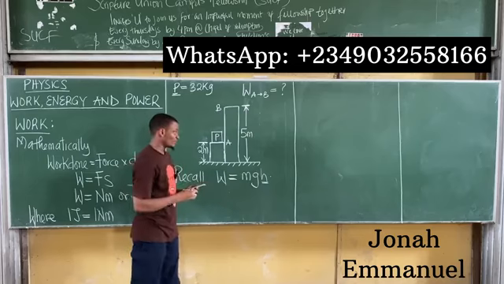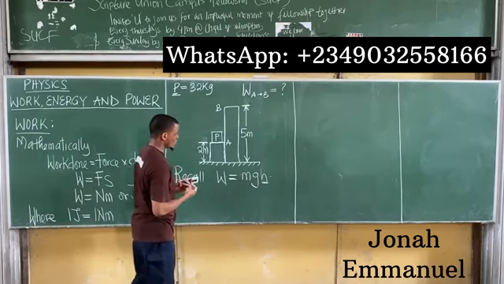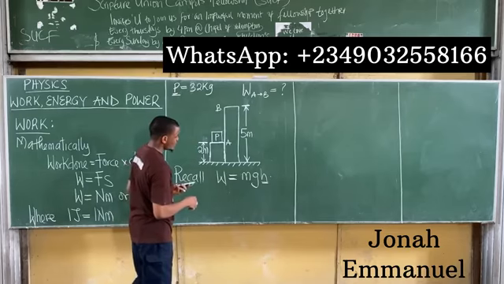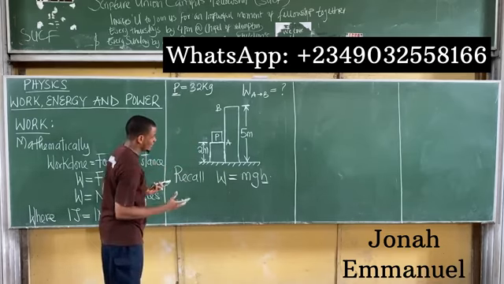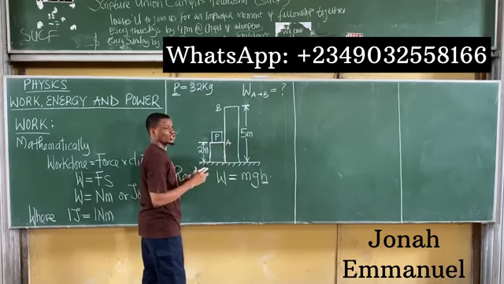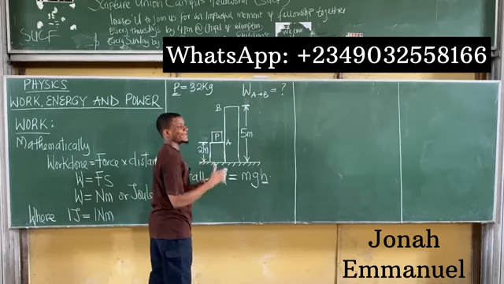That becomes the question. Now, here's something to note. When we talk about the height, we're looking at the height at which the body moves. Now the question is this: the body starts from where and ends where?